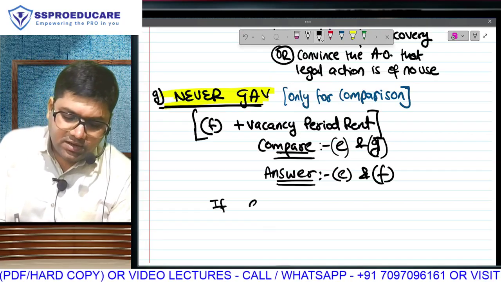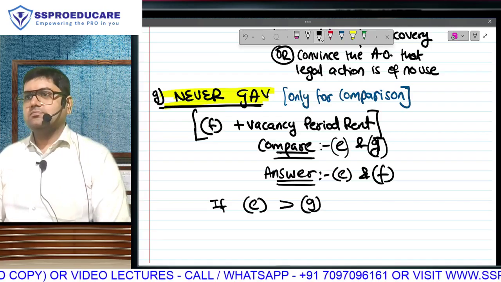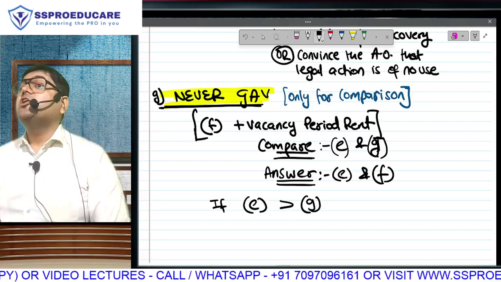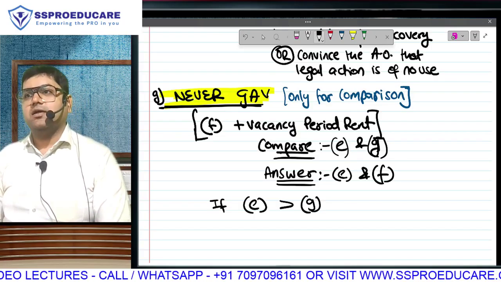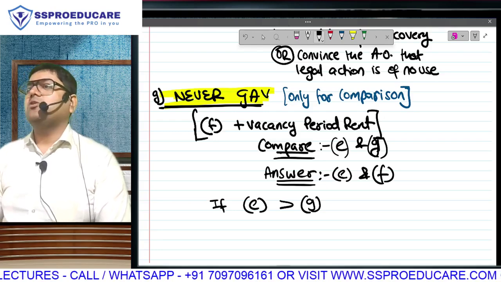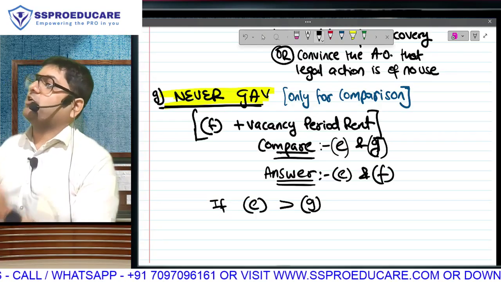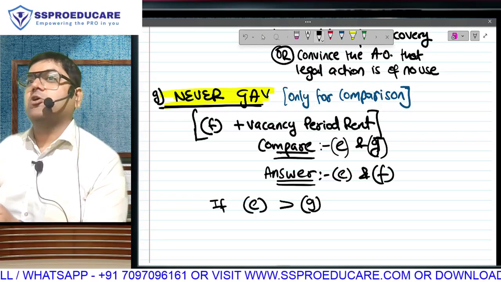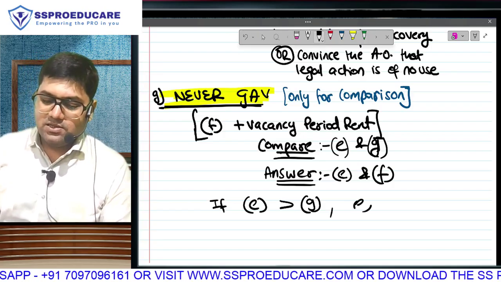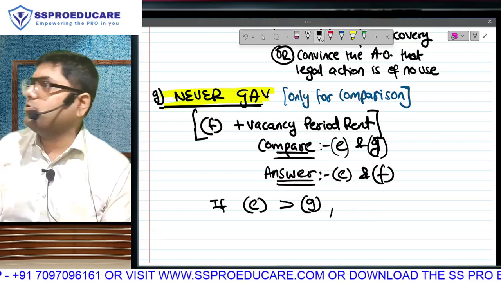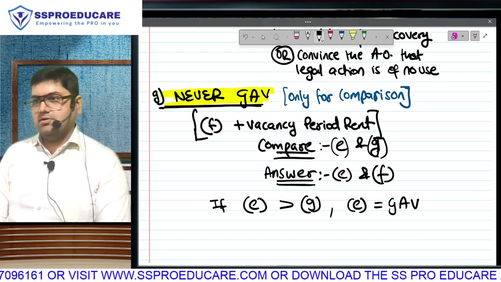If E is greater than G, meaning ALV is greater than not just your actual rent, but even when we add the vacancy period to actual, ALV is still higher. Meaning, taxpayer, you are the only one at fault. This year your actual is lower because of vacancy, but next year also your actual will be lower, because even when there is no vacancy, ALV is higher. So in that case, E being the higher, whichever is higher becomes the answer. E will become GAV.